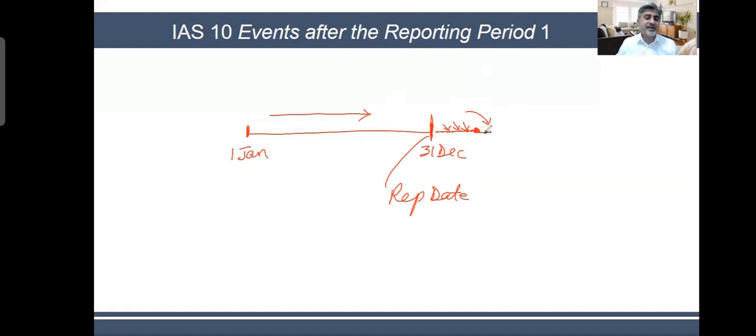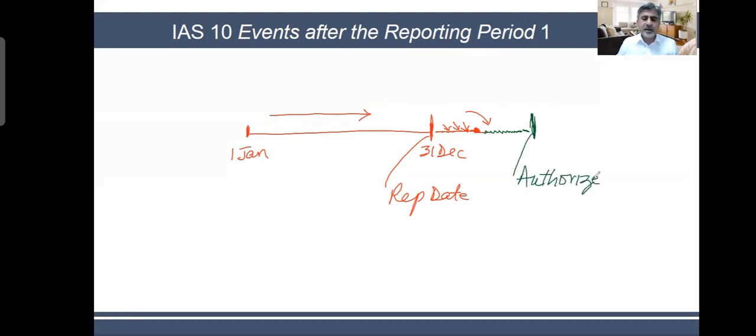So from here, the external auditors start working. As part of auditing your financials, they will ask for some information from you, and you will say, okay, I'll give you this information tomorrow, this thing I'll give you in 2 days. They take time, review, follow their audit procedures, and then they finish. And this is the time period where the accounts are authorized for issue. We call it authorized for issue.